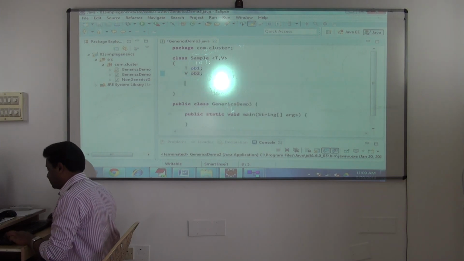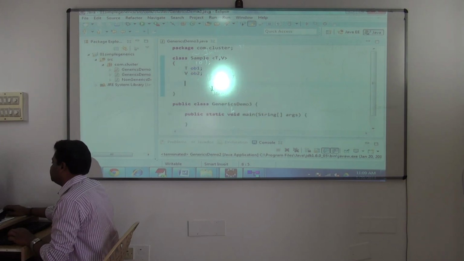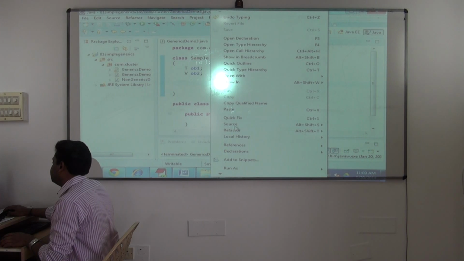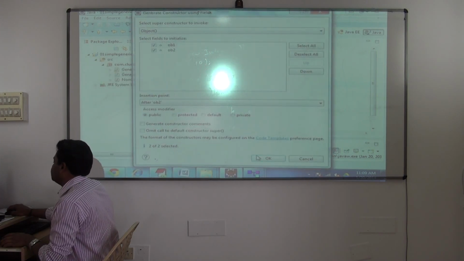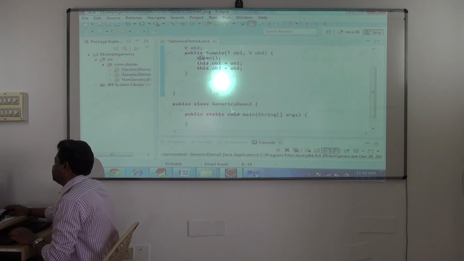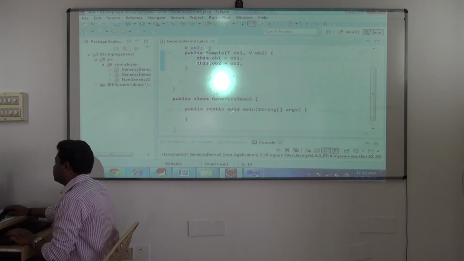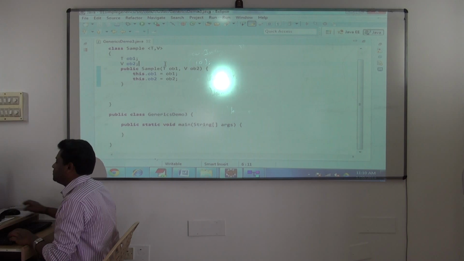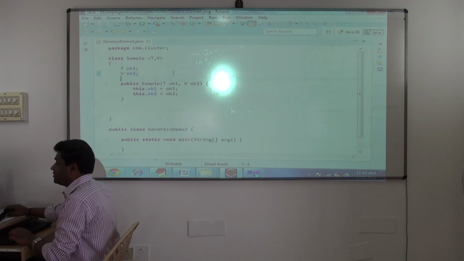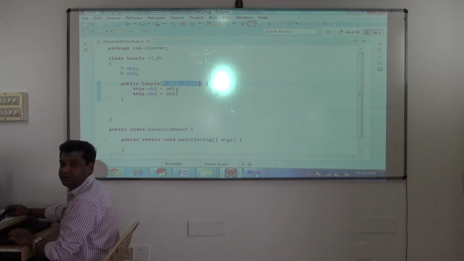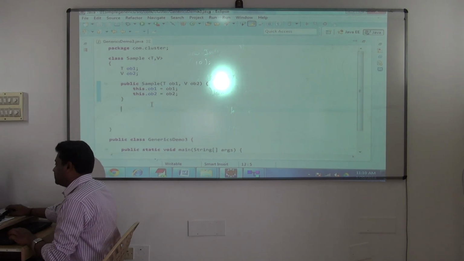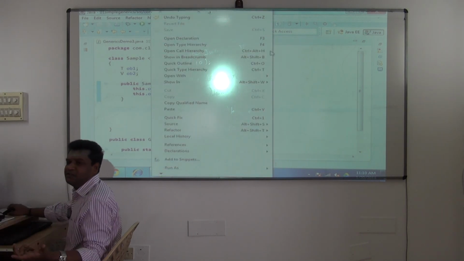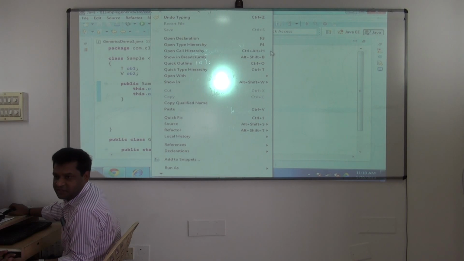Done. So I'll have one constructor this time. Very interesting now. See this constructor. Right click. Using those two, I'll generate the constructor. Fine. Your constructor parameters can also be of what type? Generic type. Fine. Next, I'll have only two getter methods. I'll not have setters because anyway we're going to initialize them with the constructor.